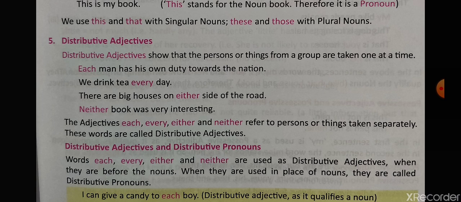Whenever we are talking about a particular person in a group, we use distributive adjectives. In this also there are distributive adjectives and distributive pronouns. A distributive adjective qualifies the noun, and a distributive pronoun stands for the person.